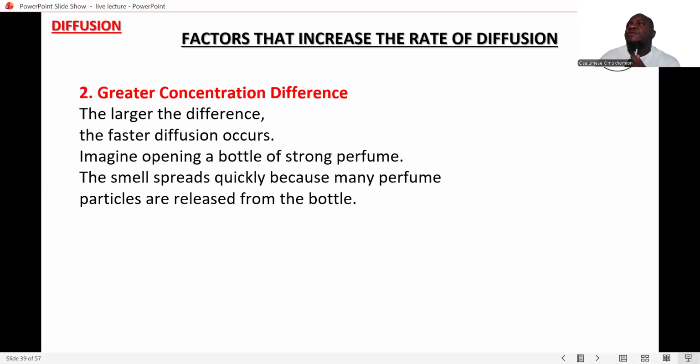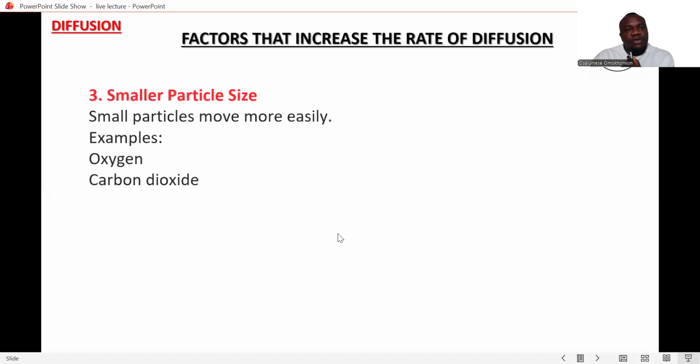Okay, that's why when you wear some perfume and walk around, even when somebody has not seen you, they can easily perceive it from a far distance. They know that this person is coming because they know you're the person that normally sprays that kind of perfume. So when the concentration is very high, it can easily spread out, and people from a large distance can easily perceive that perfume. Okay, so small particle size. For example, small particles like oxygen and carbon dioxide can move very fast and easily, unlike when the particle size is very large.